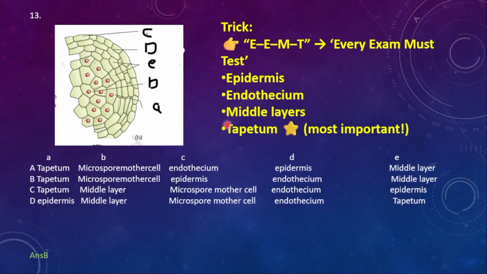This is most important, especially for the NEET aspirants preparing for NEET 2026. This trick may be helpful for you. EEMT: epidermis, endothelium, middle layer, and then tapetum. These three are protective in function, and this one is nourishment in function.